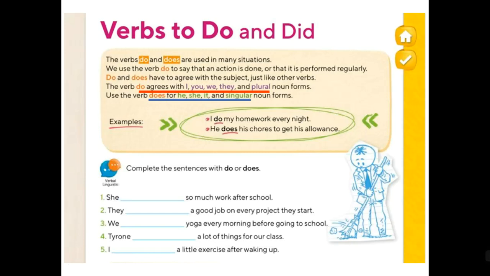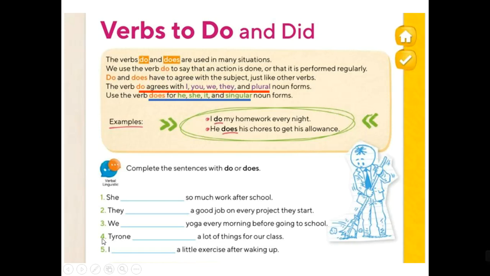Okay, so if it's here, you are going to use do. If it's here, you are going to use does. The same as they, we, and I. Okay, you have to look for she, for they, for we, for I. If it's on the red line, you are going to use do. If it's on the blue line, you are going to use does.